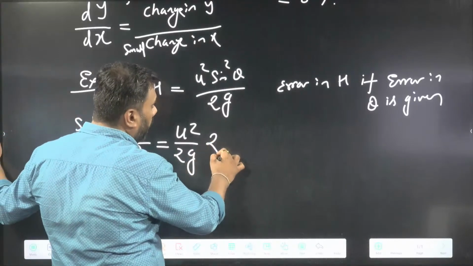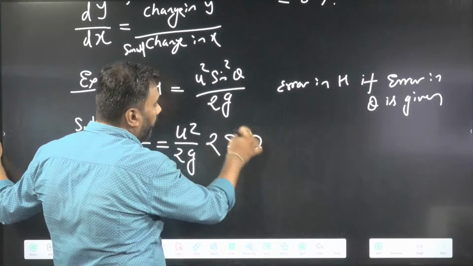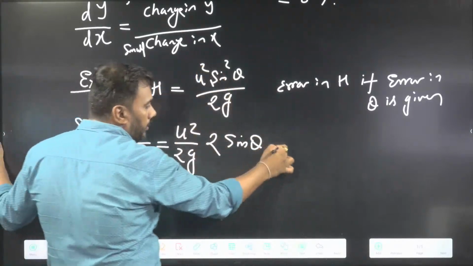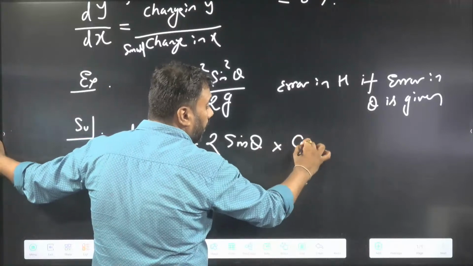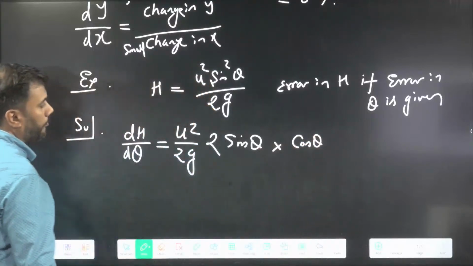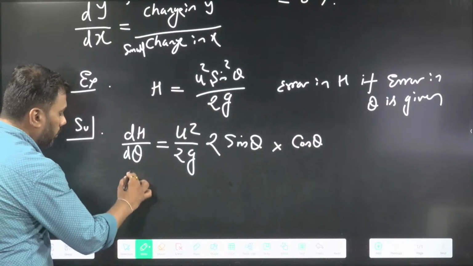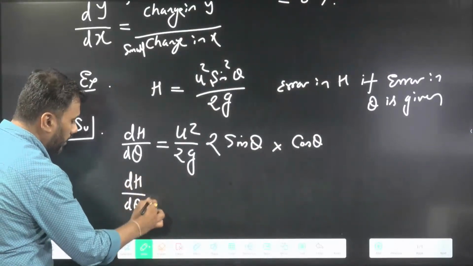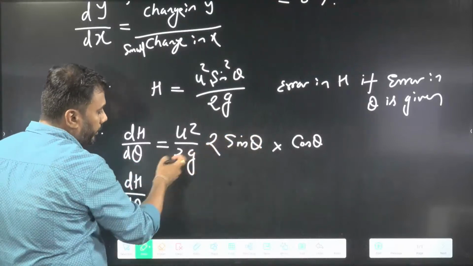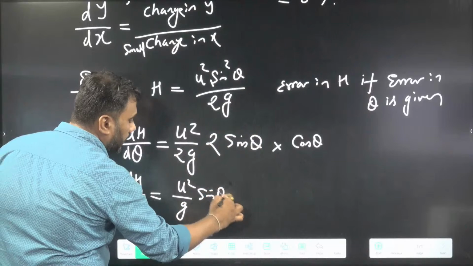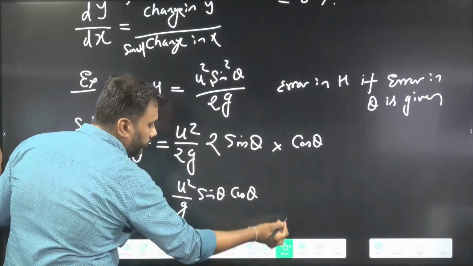Using chain rule, it is 2 sine theta. If I am assuming sine theta is theta, then sine square theta gives 2 sine theta into differentiation of sine theta, which is cos theta. So dH by d theta, by chain rule, 2 and 2 get cancelled: u square by g into sine theta into cos theta.